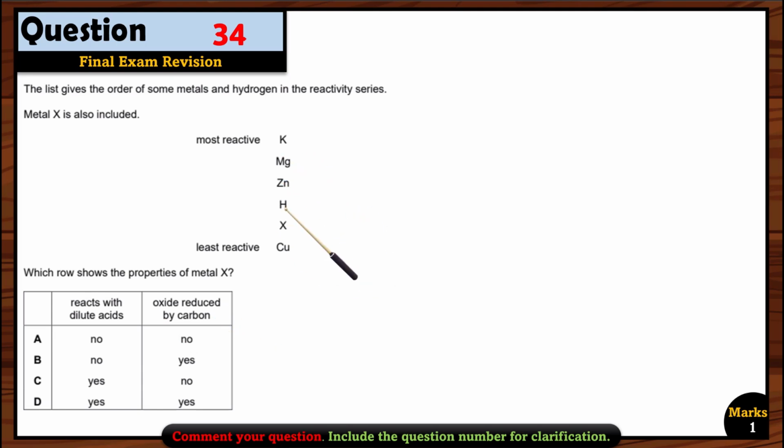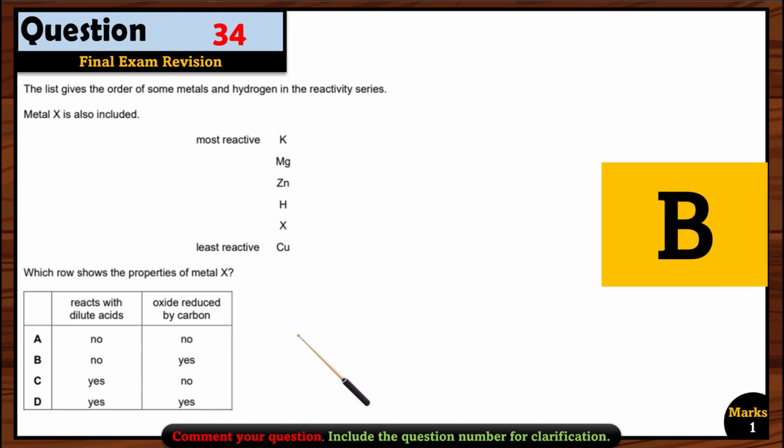Yes, it can be reduced because it is after carbon, because hydrogen is after carbon. So it means X's oxide can also be reduced by carbon. So option B is the right option here.